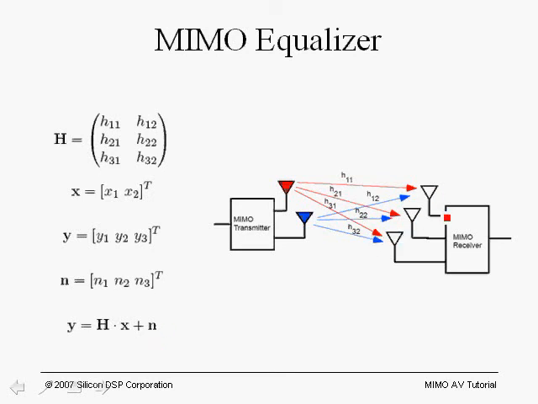Each individual receive path has independent additive white Gaussian noise associated with it, which at the particular carrier frequency we will denote as N1, N2, N3. So we form the noise vector shown here.